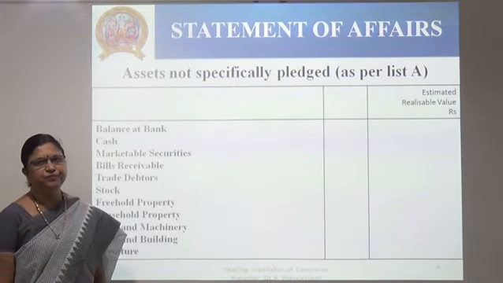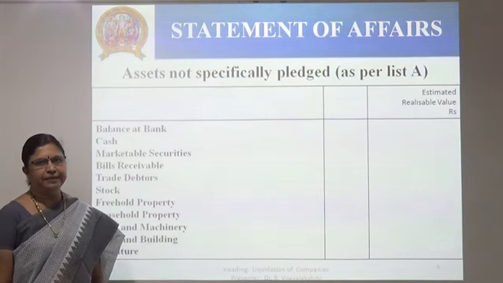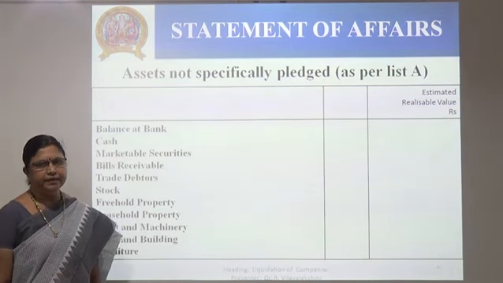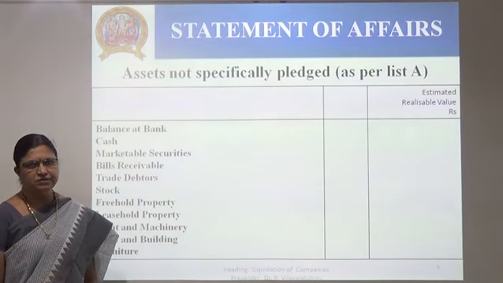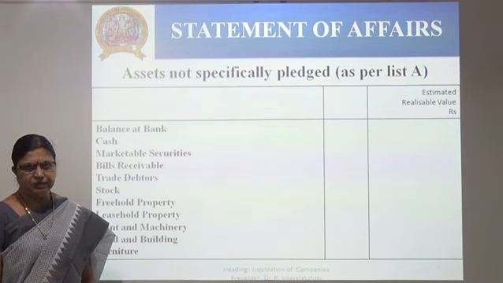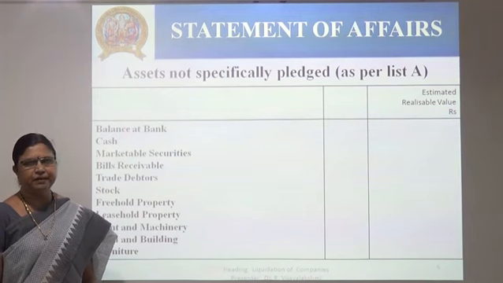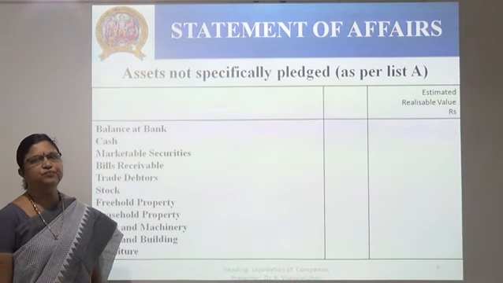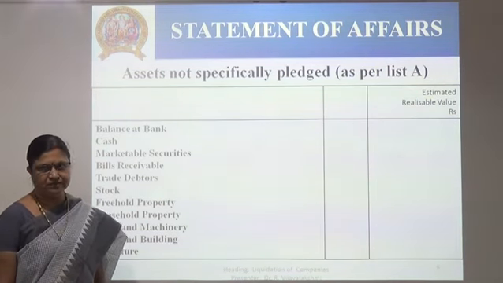According to section 454 of the Companies Act, after realizing the assets, the liquidator has to prepare the statement of affairs, and it should be handed over to the Registrar of Companies of the state in which the company is situated within 21 days. The statement of affairs is to be prepared according to the format given in the Joint Stock Companies Act.